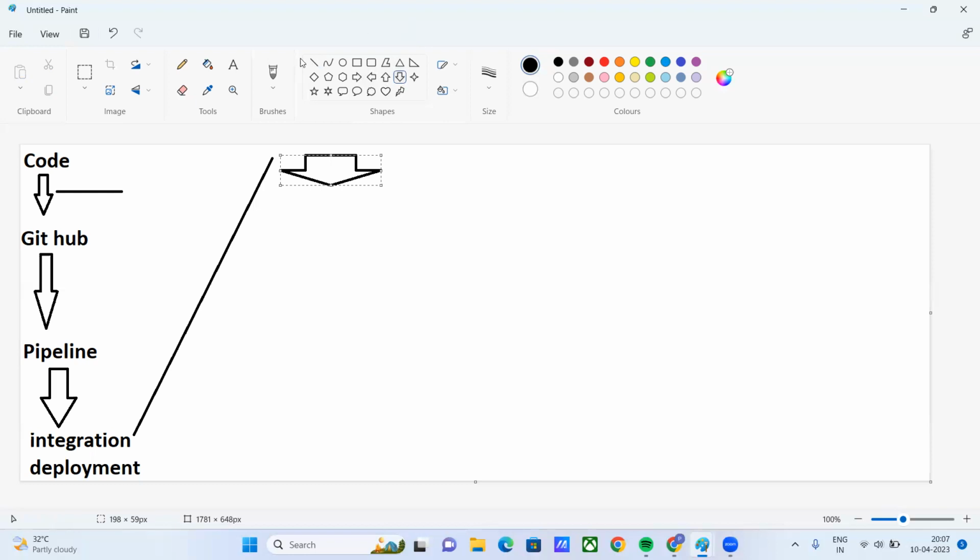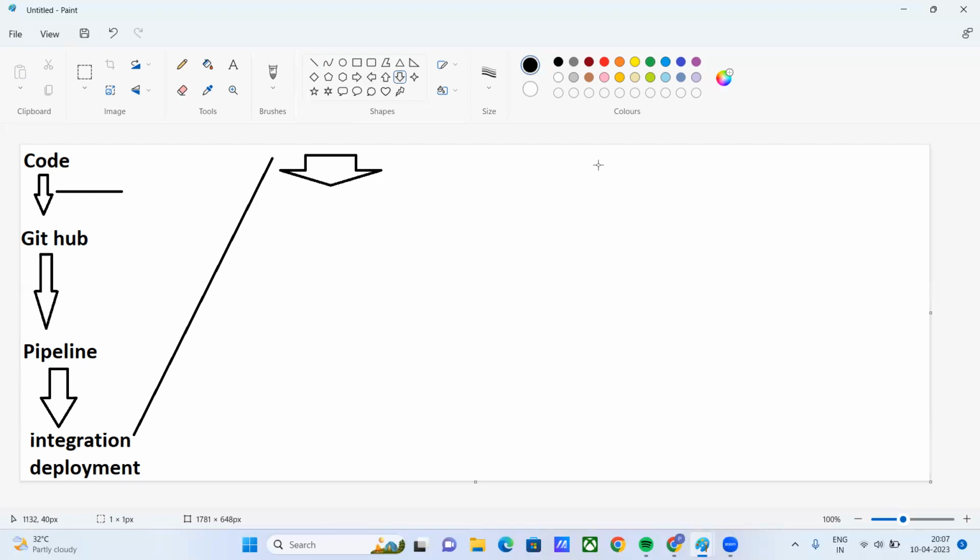What conversation did we have? We'll have a code here. Firstly, we'll have a developer. The developer will push code to GitHub. Then we'll create a branch. We'll have one master branch.